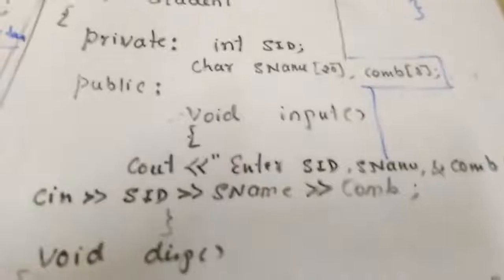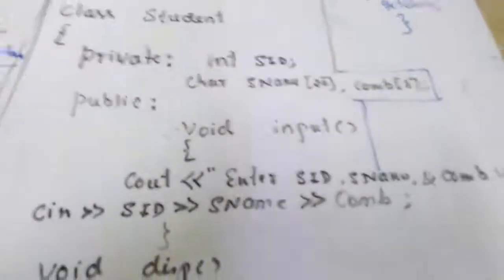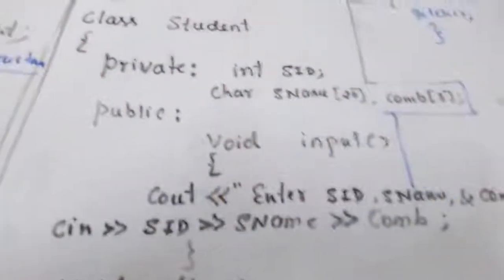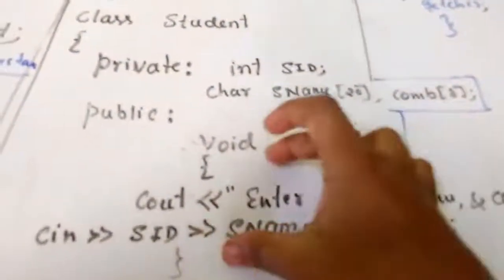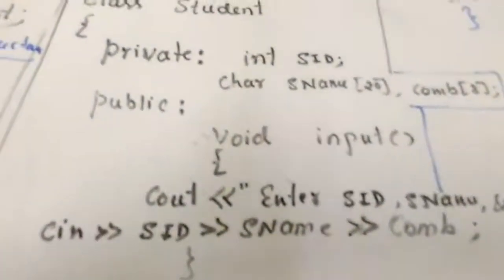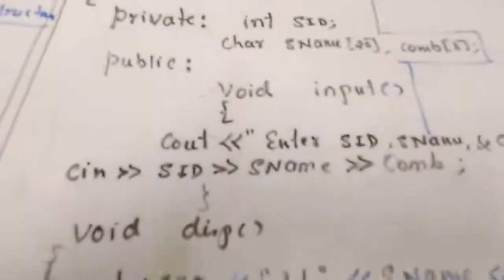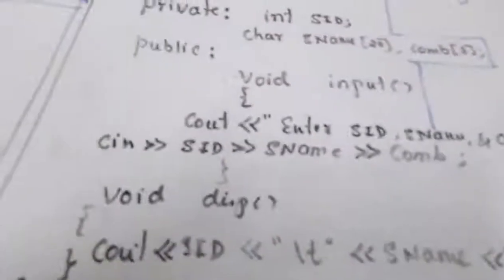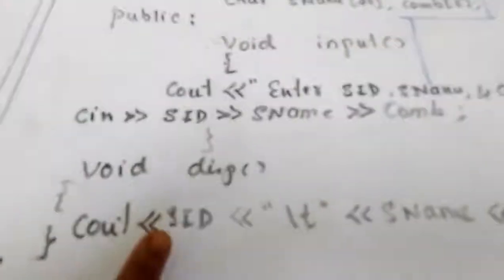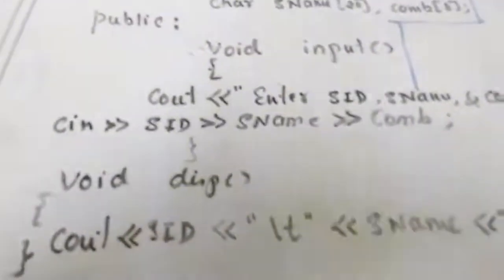What's happening here? Each and every student has these many features, and for every student I have to store values. In order to store values, we have an input function. Its job is to get the data from the keyboard and store it in a particular student. And one more function, display. If you want to display the data of any student, you can call this function, and this function displays the content of the student. So this is the way to define a class.